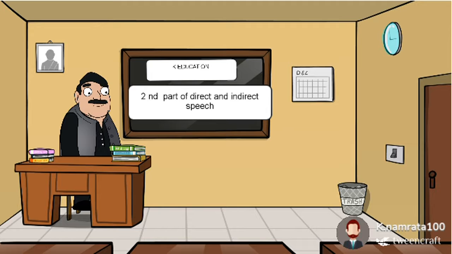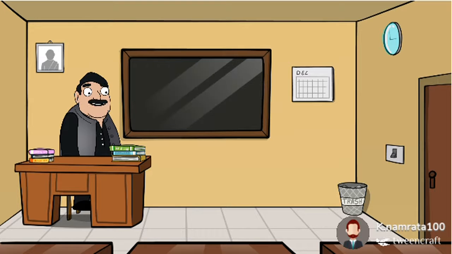Let's start today's part. In the first part we have studied what is speech, what is direct or indirect speech, and which type of reporting verb we should use in particular types of sentences. In today's session we are going to study what changes in tense occur in converting direct speech to indirect, and what changes in persons occur in converting from direct to indirect. Let's start.